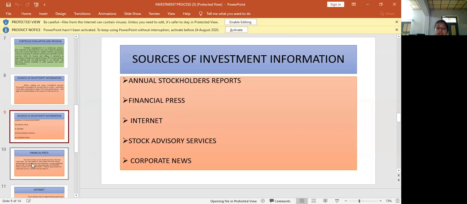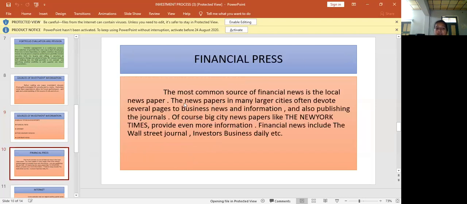When coming to the financial press, the most common source of financial news is the local newspaper. Whether a company's performance is good or bad, whether a company's share value increases or decreases, we can know through the local newspapers.